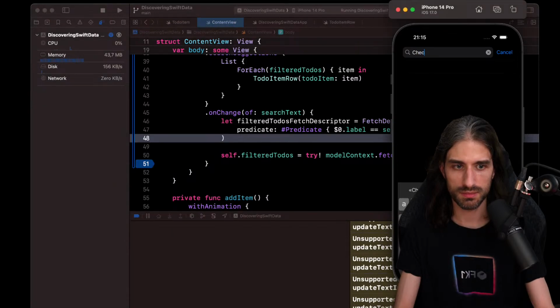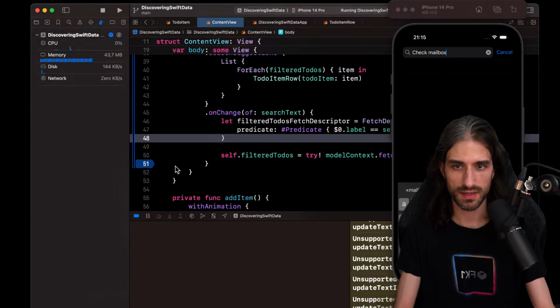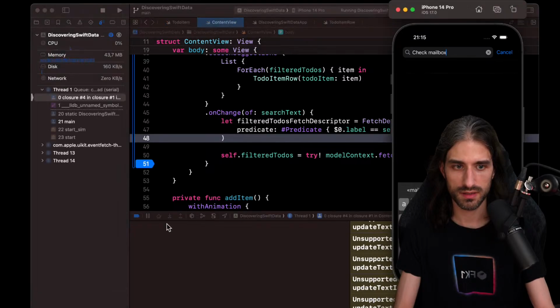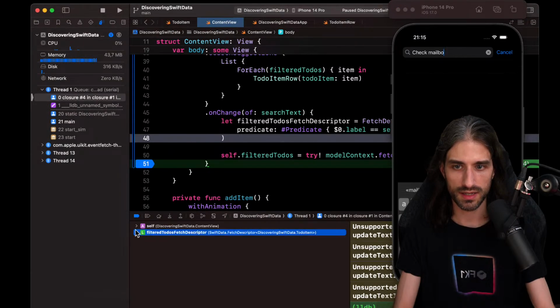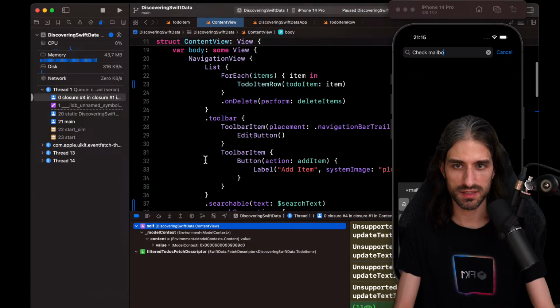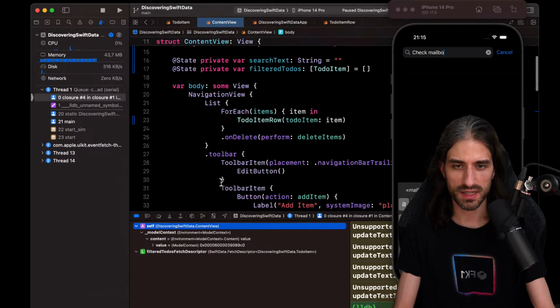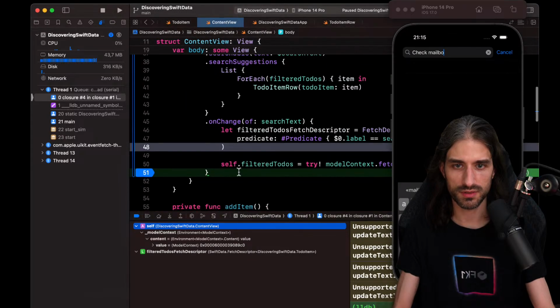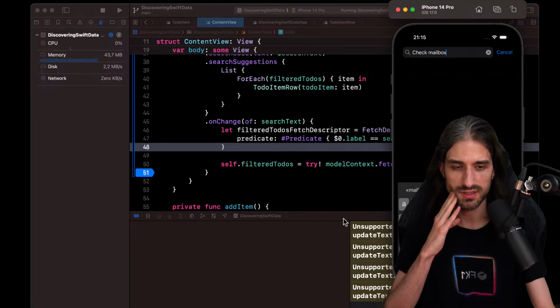I'm just going to keep typing until I've typed everything. And this one, the one with the X, I should have gotten something into self, but even in self, I don't see my add state property, so that's not that great, to be honest.